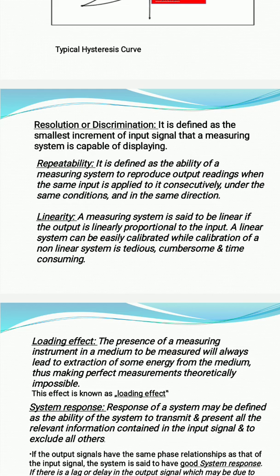An instrument is said to be linear if the readings obtained are very close to the calibrated curve, very close to the standard values. If the errors are within 2%, then I say that the instrument has good linearity. If the errors exceed 2% of the standard values, then we say that the instrument has bad linearity.